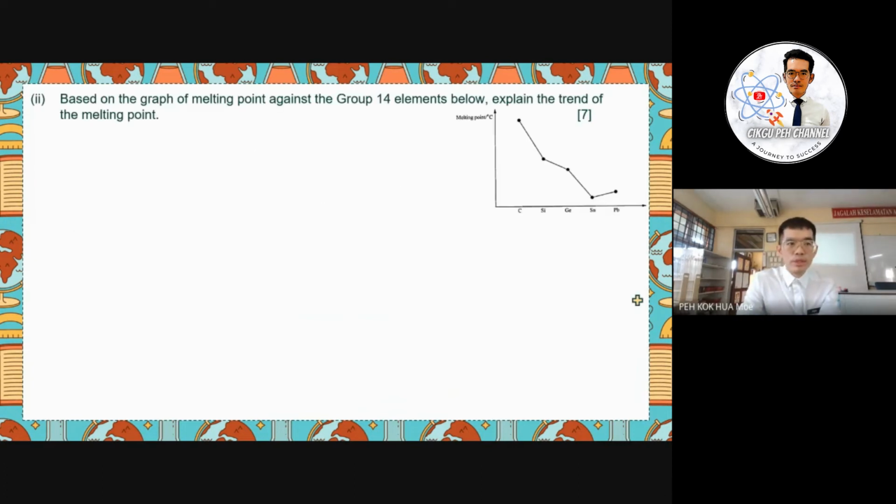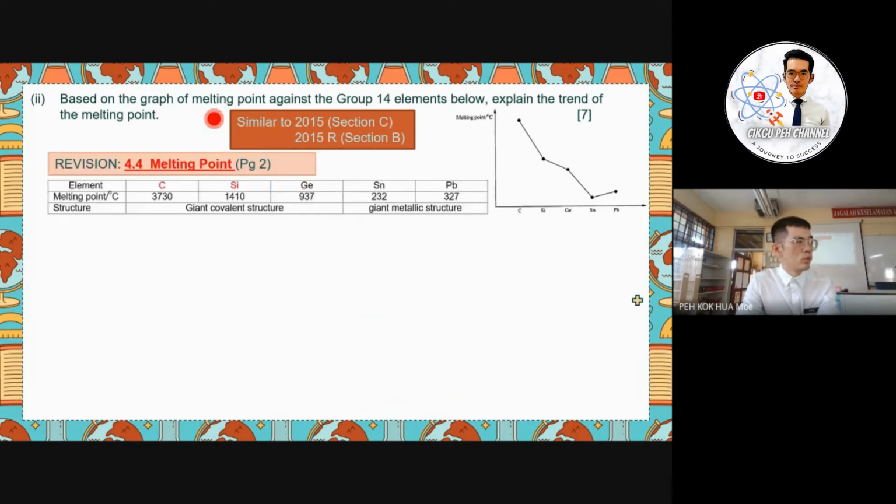Okay, so the next will be based on the graph of melting point against the group 14 elements below. Explain the trend of the melting point. You see, this question we already discussed, very similar to the year 2015 repeat also. The revision we already went through together in our part 2. So for the revision here, you can look at the table.